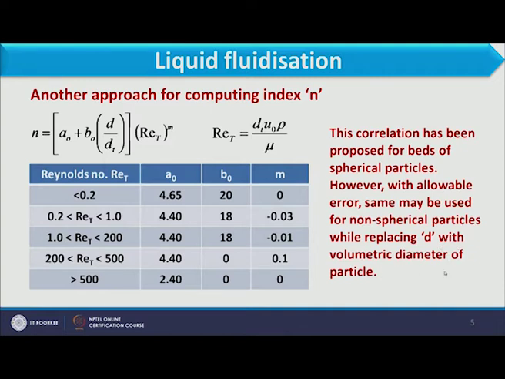So, you see using this expression we can calculate the value of n for spherical as well as non-spherical particles, but for non-spherical particles instead of diameter we have to consider the volumetric diameter of the particle. As you understand, volumetric diameter is the diameter of a sphere having the same volume as that of the particle.